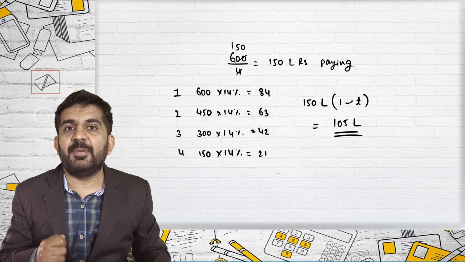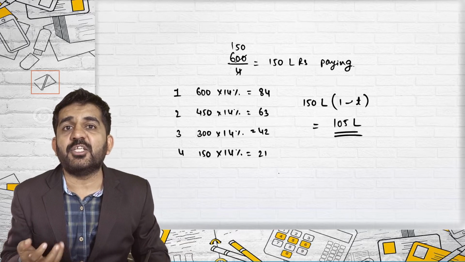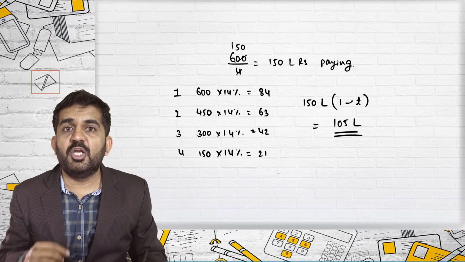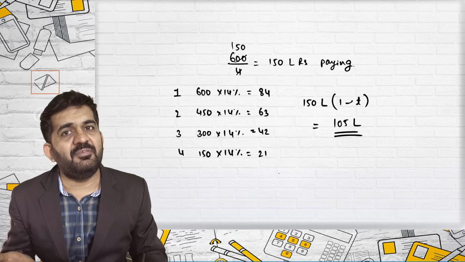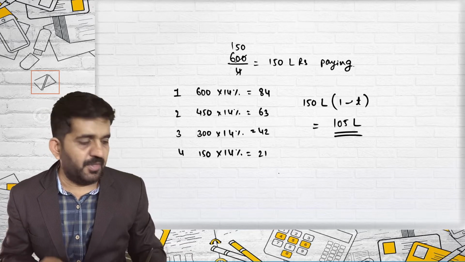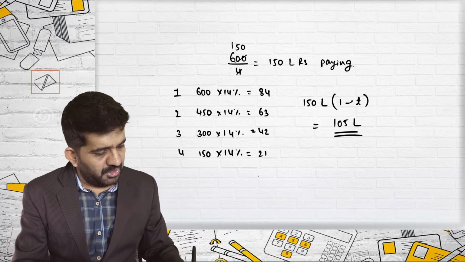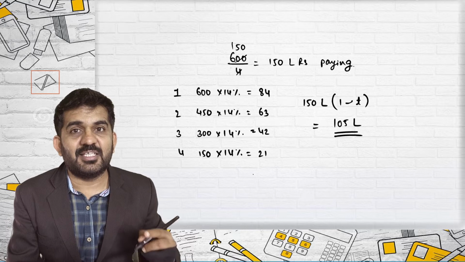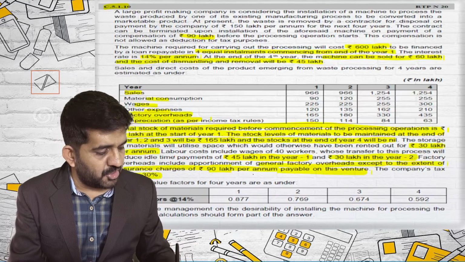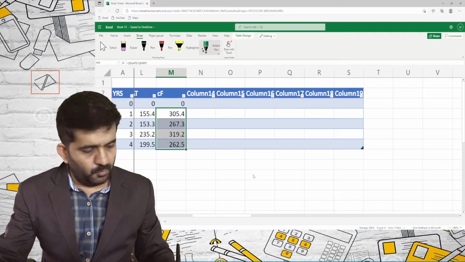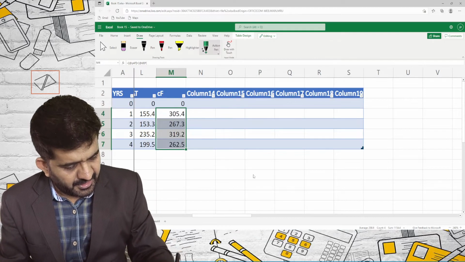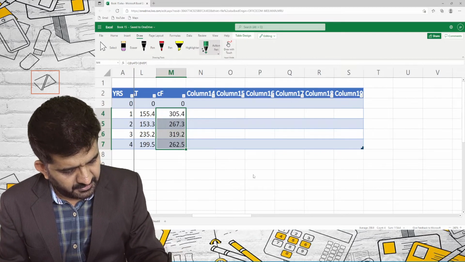Why? When you are paying 150 lakhs, you are getting a tax benefit of 45. Now you will not be paying 150 lakhs, you will not even be getting the tax benefit of 45. So what you are actually saving is 105 lakhs every year. 105 lakhs savings after tax is cash inflow.